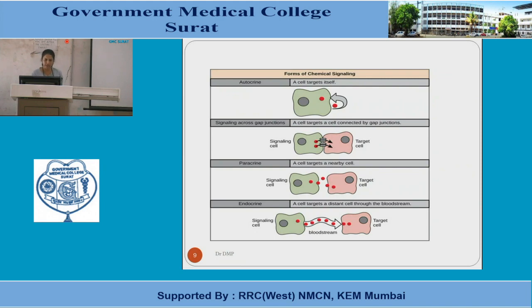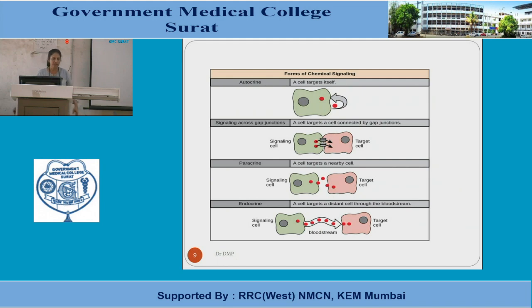Second is the signaling described in this second picture, signaling through the gap junctions. So adjacent cells, which are in close proximity to the cell secreting the hormone, receive the hormone directly into the target cells through the communication between the adjacent cells.